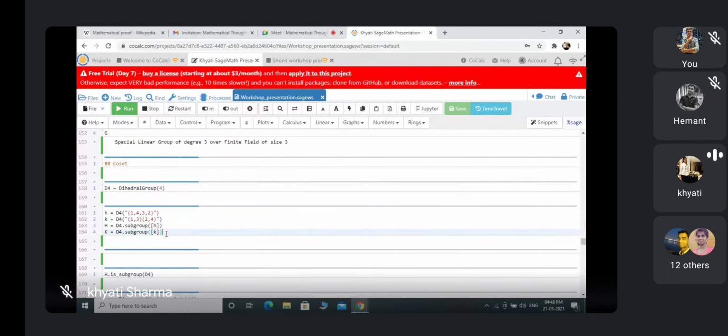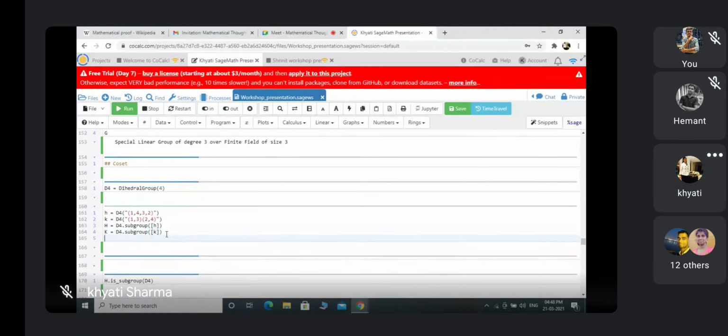Now I am running this command. Again, it is not showing me anything because I have to write H or K in the next line. See, here I am writing K. It will show me K only, nothing else; it will not show the meaning.